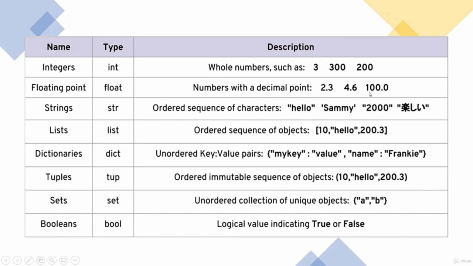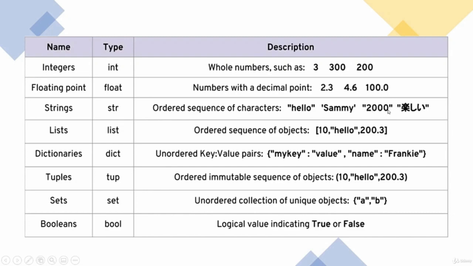In strings you can use numbers also, like 2000 that I have written over here, and even Japanese characters. Now you have to remember one thing: if you are using 2000 inside a string, putting it inside double inverted commas, then it is not a number anymore. You can't use it like a number. If you want to add 2000 plus 20 and 2000 is a string, then it will not add.